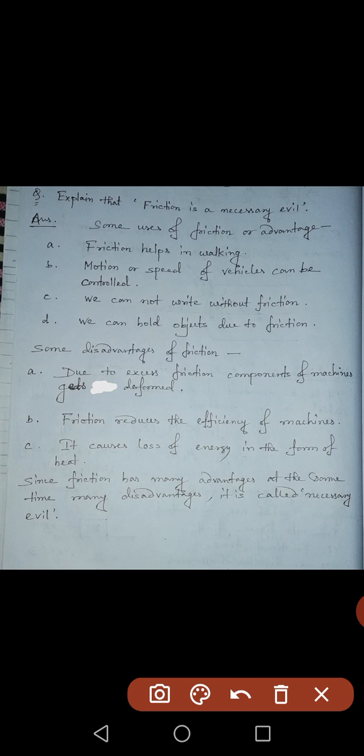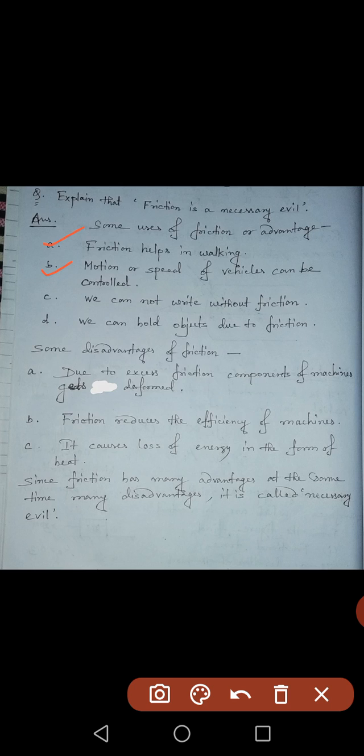Number one, friction helps in walking. That means in absence of friction, we will not be able to walk on any surface. Instead, we will slip on the surface. So without slipping, we can walk on a surface, that is due to friction. Next one, motion or speed of vehicles can be controlled. Like when brake is applied, a vehicle comes to stop. Because of what? Because of friction.